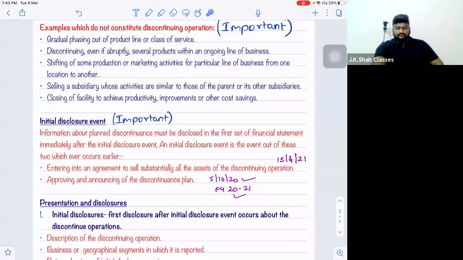So suppose Tata company has two products, Tata Tiago and Tata Nexon. And as you told, Tata's main revenue comes from Tata Nexon only, not from Tata Tiago. Just in case, sir, suppose we discontinue Tata Nexon, and anyway it has no revenue from Tata Tiago. So will that be considered a discontinued operation?